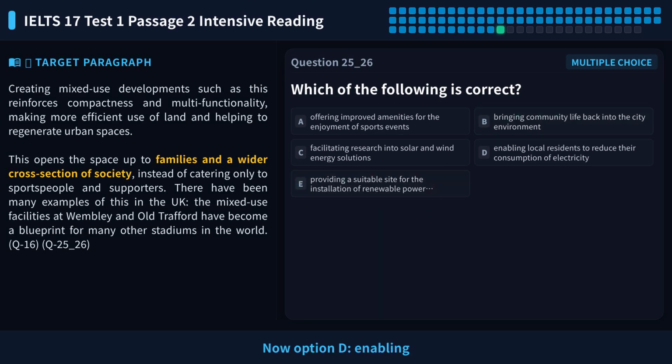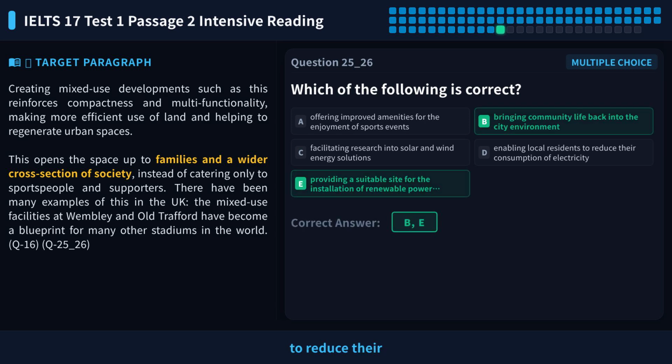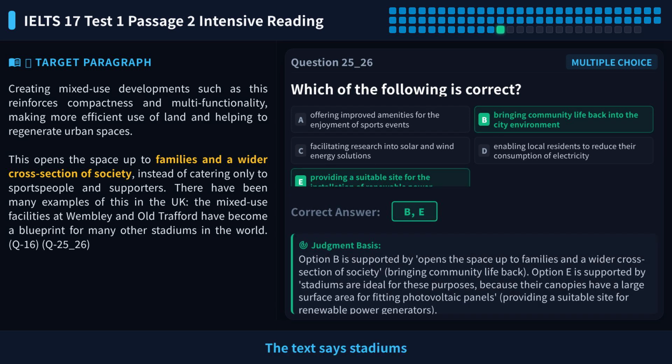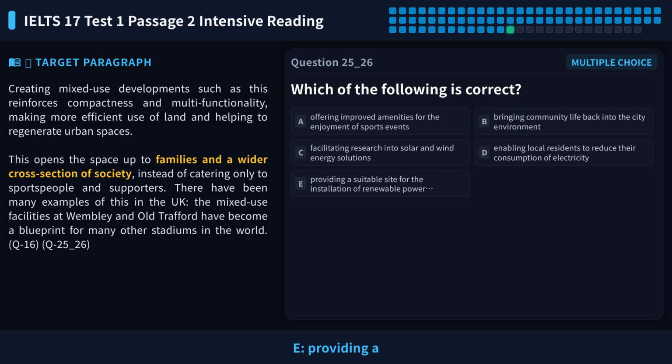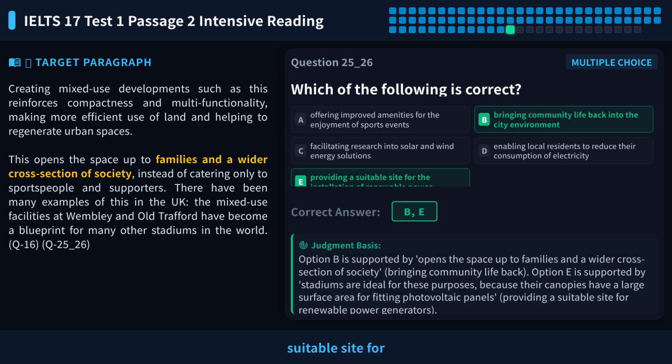Now option D, enabling local residents to reduce their electricity consumption. The text says stadiums can generate electricity, but it doesn't say residents use less. This is also made up, so D is out. Finally, option E, providing a suitable site for installing renewable power generators. Paragraph E clearly says stadiums are perfect for installing photovoltaic panels because of their large roof area.